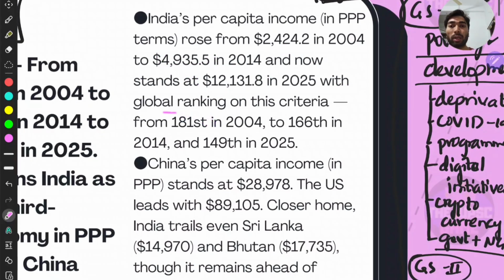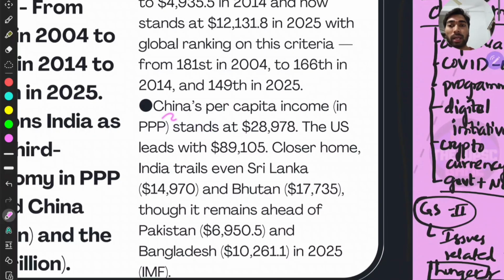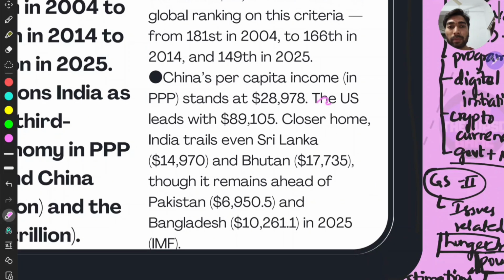Then with global rankings, we stood at 181st in 2004, 166th in 2014, and 149th in 2025. This is an improvement, of course, right? But we are still far behind other South Asian or Southeast Asian countries. That is, China's per capita is $28,000. We are $12,000, right? And the US at $89,000, we are nothing in front of them, right?